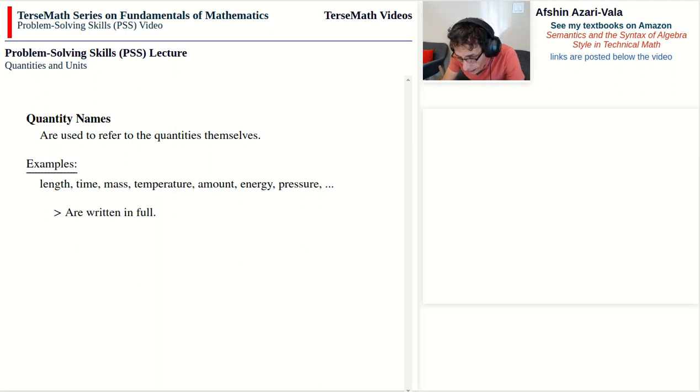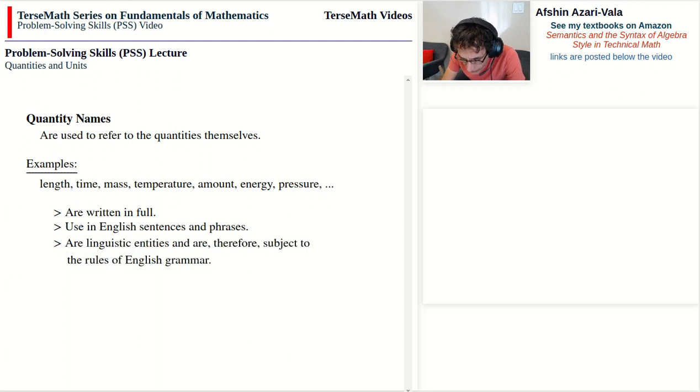As I said, these quantity names are written in full. They are used in English sentences and phrases, and they are linguistic entities and are therefore subject to the rules of English grammar. So, for example, if a quantity name appears at the beginning of a sentence, the first letter is capitalized. An example of use of a quantity name is the table has a length of 1.2 meters. And in this case, length is the quantity name. Table would be the entity.